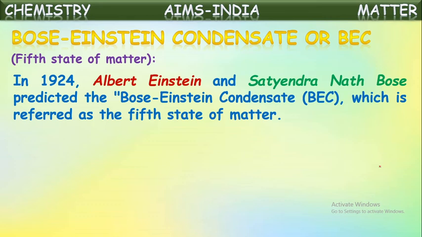How does it form? We said just now, when we heat a solid, it converts into liquid form. If we heat a liquid, it converts into gaseous form. If we heat a gas to very high temperatures, it converts into plasma.